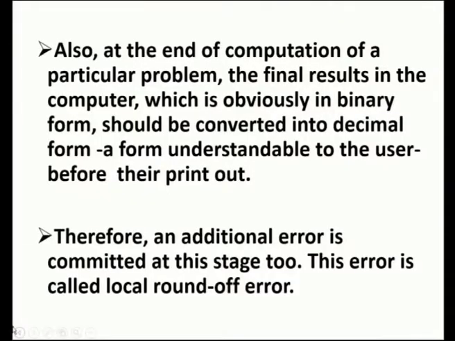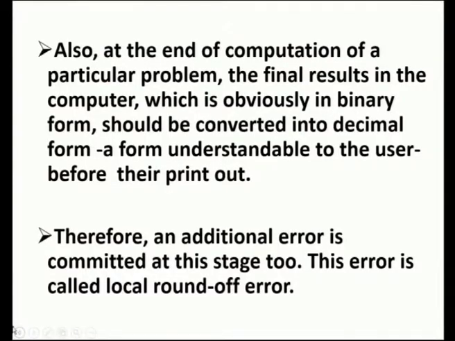allowed. Okay. So, since computers store information in binary form, storing an exact decimal number in its binary form into the computer memory gives the error. Actually, this type of error is computer dependent. It depends on the capacity of the computer's storage. Also, at the end of the computation of a particular problem, the final results in the computer, which is obviously in the binary form, should be again converted back to the decimal form, that is the form understandable by the user before they take the actual printout.